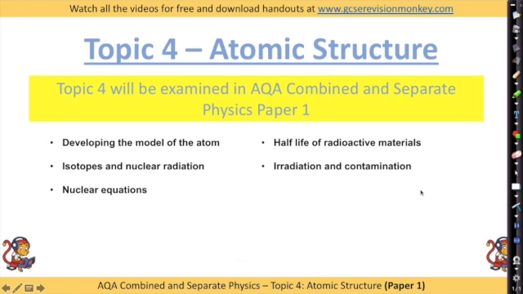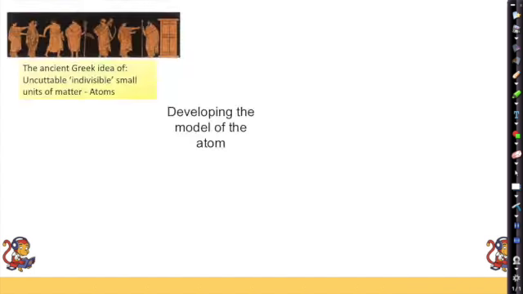Okay, so topic 4, atomic structure. In this we cover the developing model of the atom, isotopes, nuclear equations, half-life, and irradiation and contamination. So when we look at developing the model of the atom, the ancient Greeks had the idea of uncuttable, indivisible, small units of matter. You chop them up into atoms and you can't chop them up anymore.